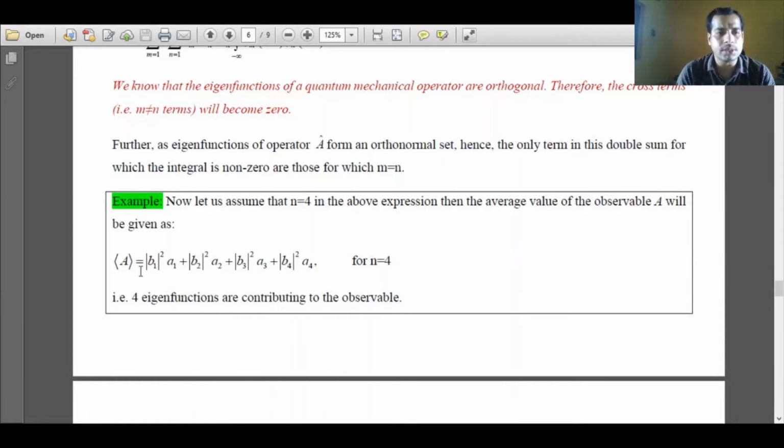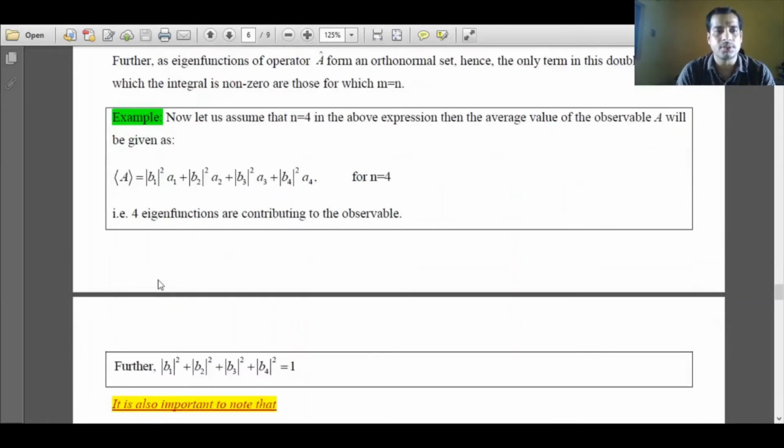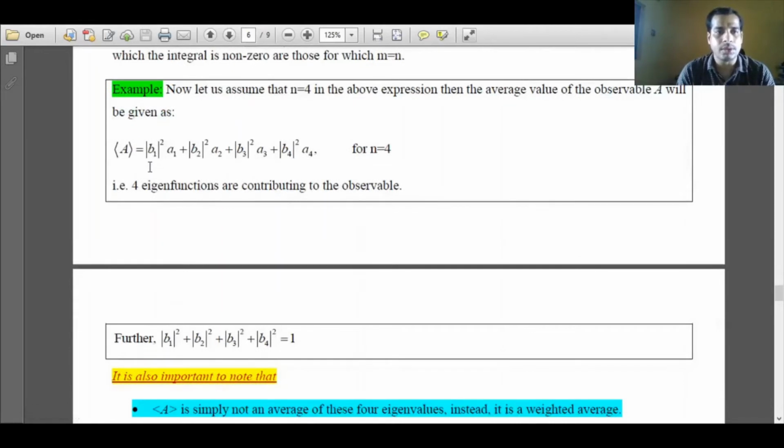So the total expectation value is equal to b1 square a1 plus b2 square a2 plus b3 square a3 plus b4 square a4. Again, small a1, a2, a3, a4 are eigenvalues associated with a particular eigenstate, and b1 square and so on are the expansion coefficients. Again we have to normalize this. To normalize this I can say b1 square plus b2 square plus b3 square plus b4 square is equal to 1.